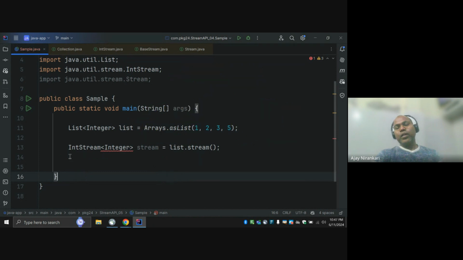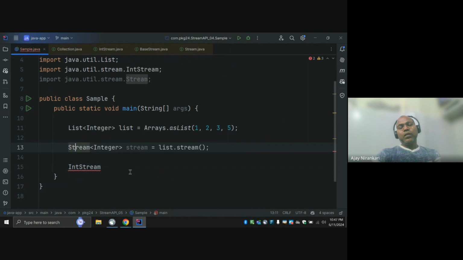So here we cannot say int string. Even though this is the integer, we cannot say. So the question is, how do I make an object of int stream, right? What is the way? So again, int stream says, okay, don't worry, I will provide some default implementation.